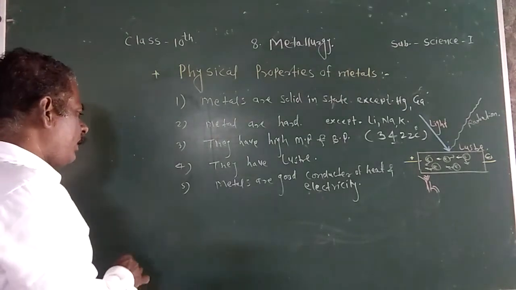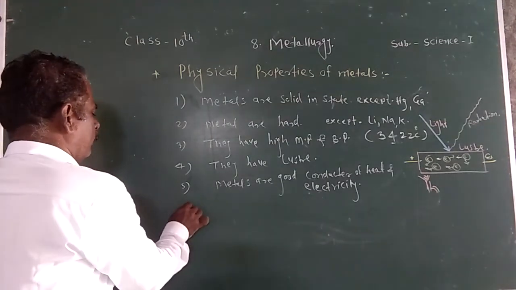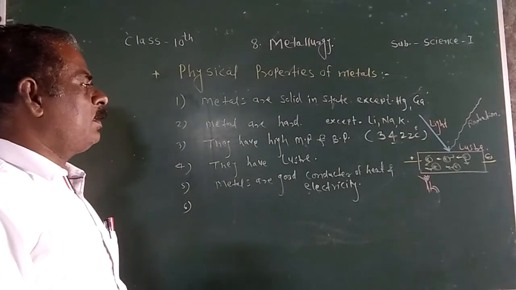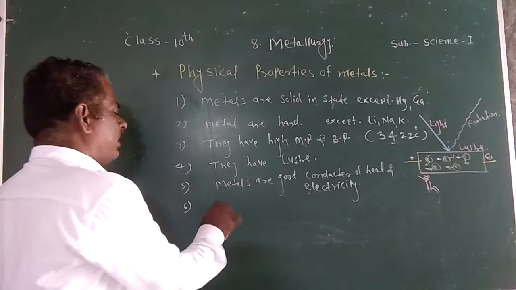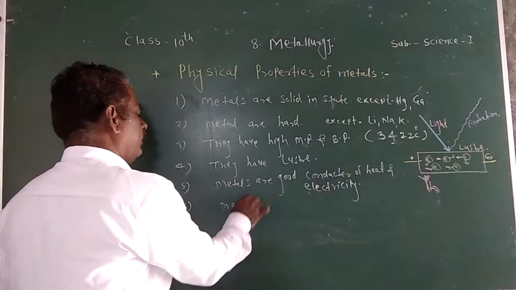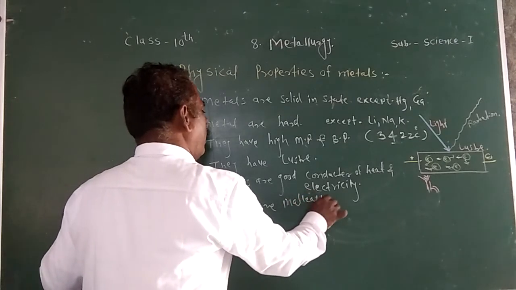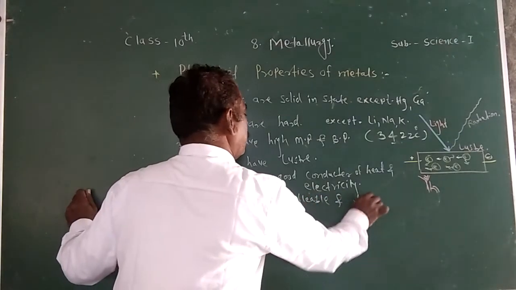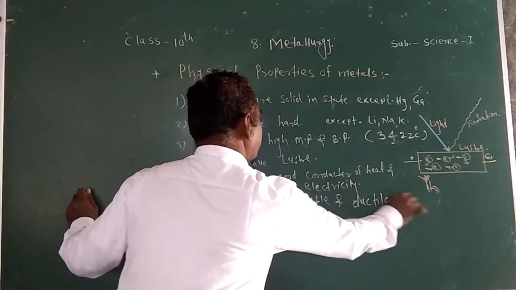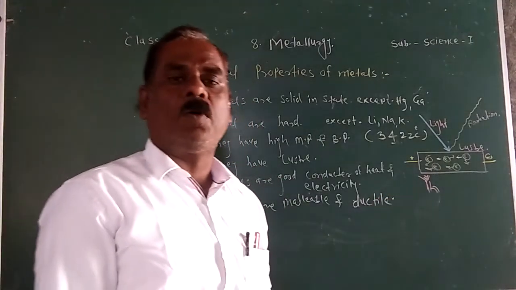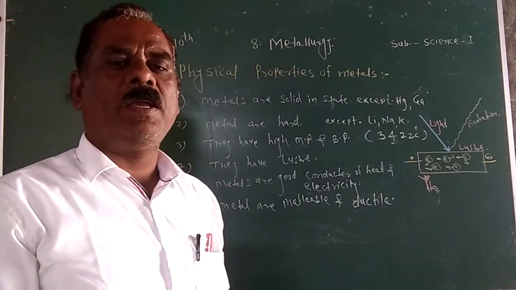Next, sixth property, metals are malleable and ductile. Metals have malleability and ductility properties. What are the malleable and ductile properties?